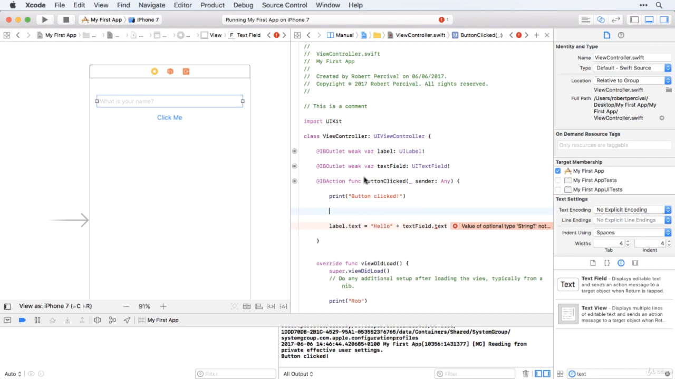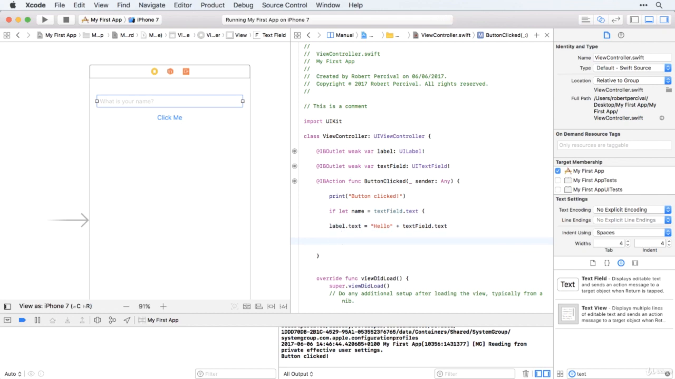And that's to check that it has a value first. So what I'm going to do is use a command called if, which checks whether something is true. And I'm going to attempt to create a variable called name. So this let command creates a variable called name. And I'm going to set that equal to textField.text. And if that was successful, then textField.text must have a value. So this avoids the risk that textField.text doesn't have a value.